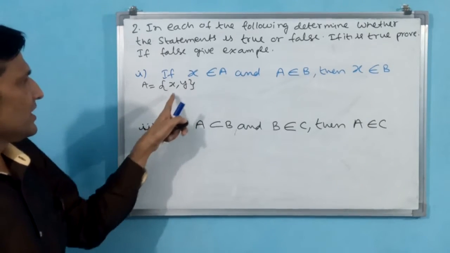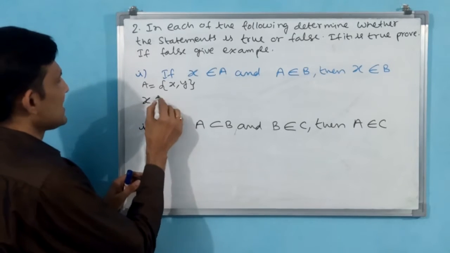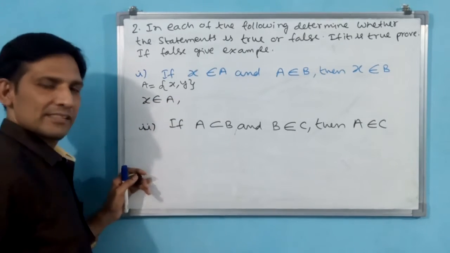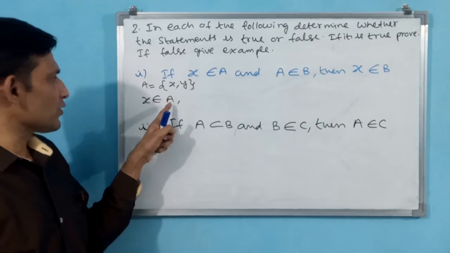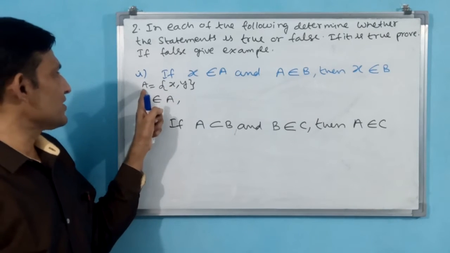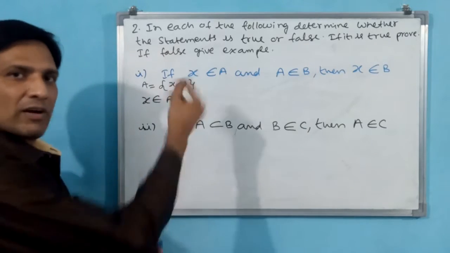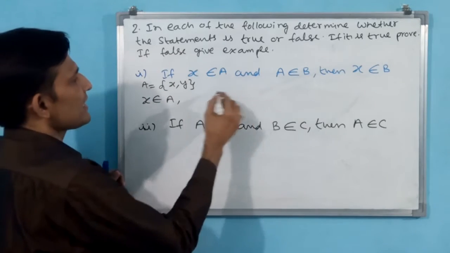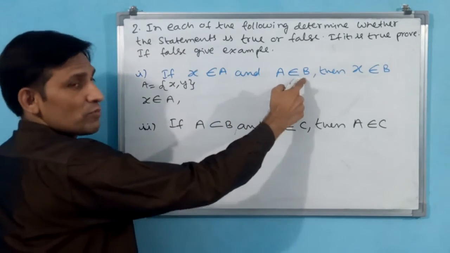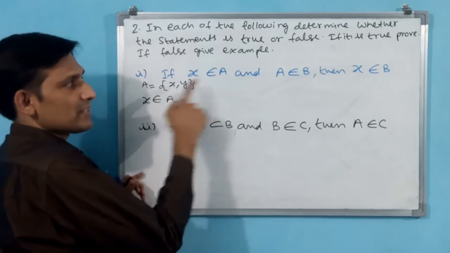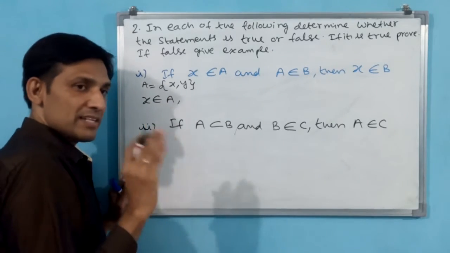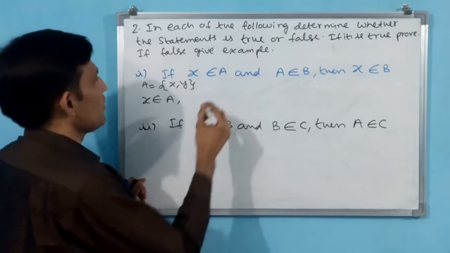Then you say, see, X belongs to A or not? Why? Because an element belongs to a set. Here in set A, X is an element. Then X belongs to A is okay. One condition fulfilled. Then you come to the second condition. A belongs to B. See, A is a set, but when a set belongs to a set is told, we have to see carefully.